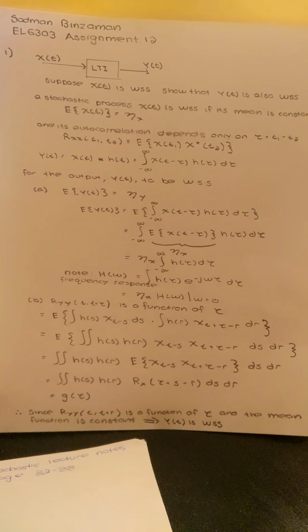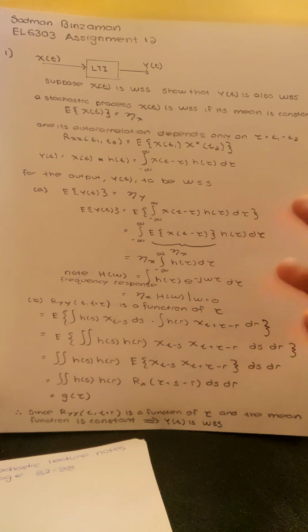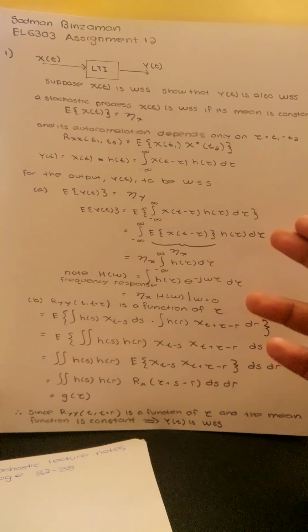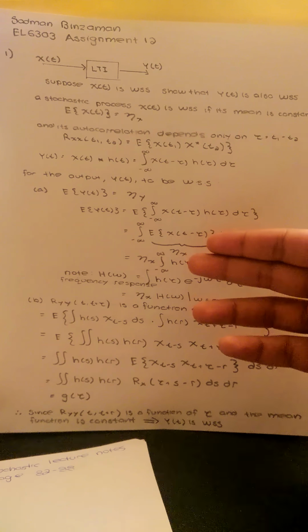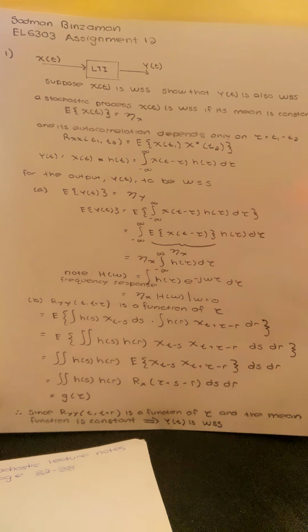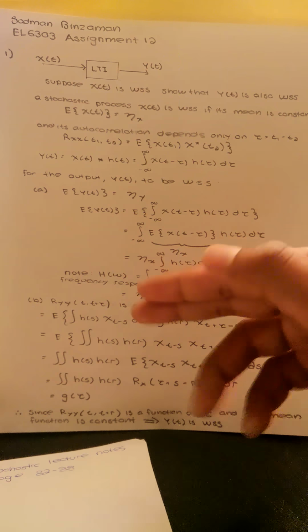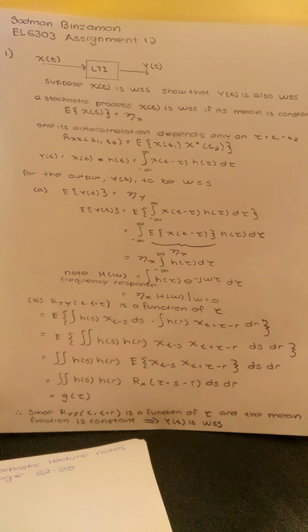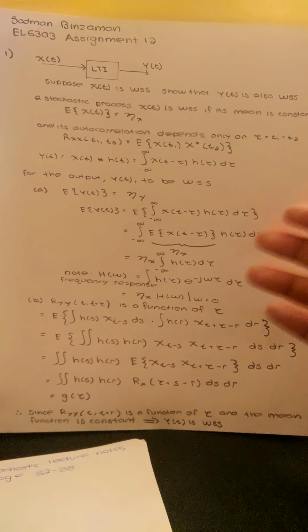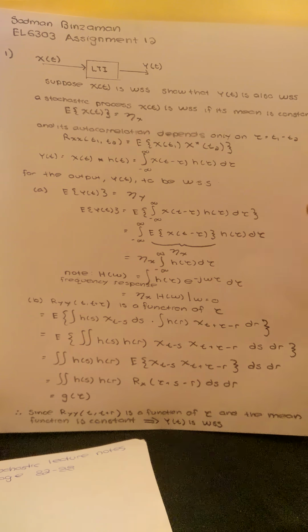Remember, H of omega, the frequency response, is defined as the integral of h of tau multiplied by e to the negative j omega tau d tau. What we had previously is the integral from negative infinity to infinity of h of tau d tau, so what we're missing between that and the frequency response is e to the negative j omega tau. The easiest way to deal with that is by assuming that omega equals 0.